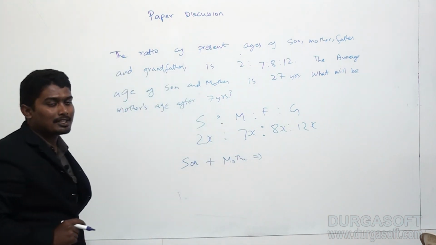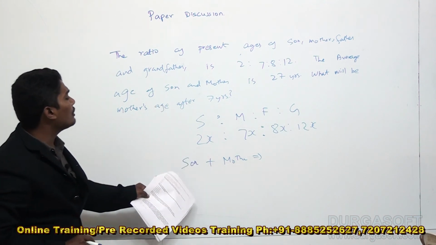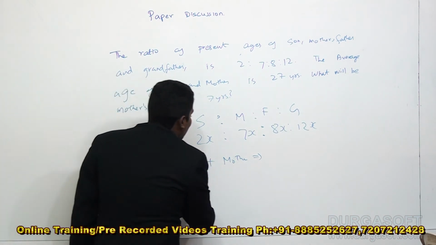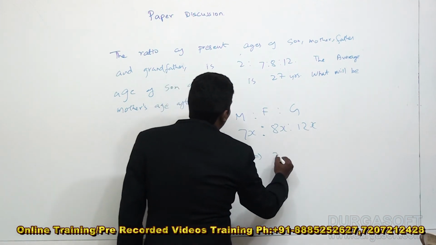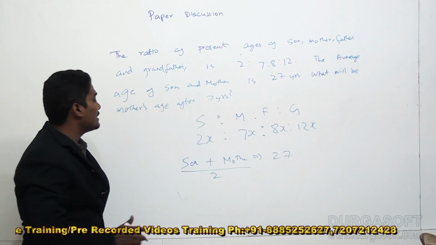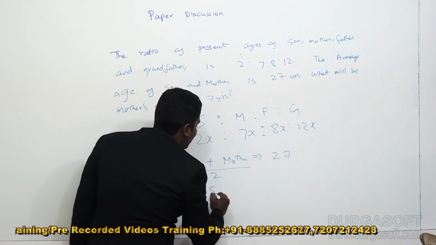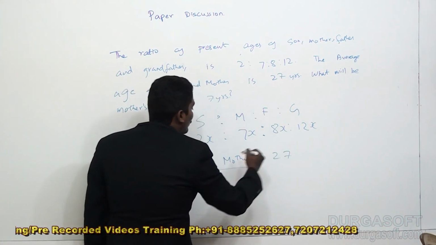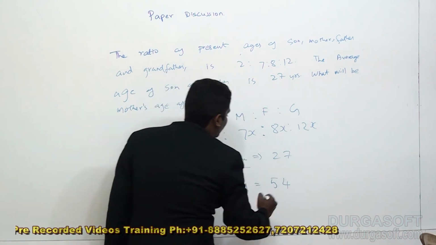They said the average of son's age plus mother's age, divided by 2, is 27. So I can bring this 2 to the other side and say son's age plus mother's age will be 27 into 2, 54.